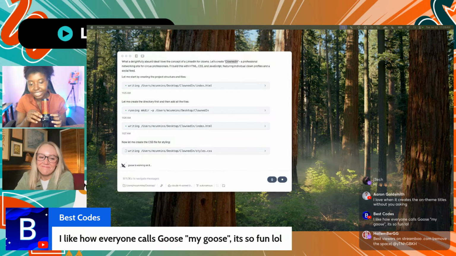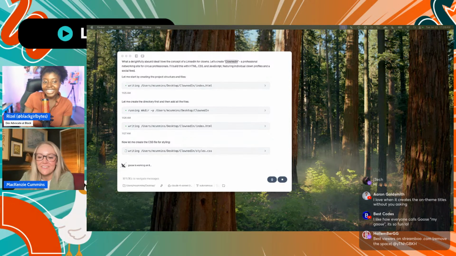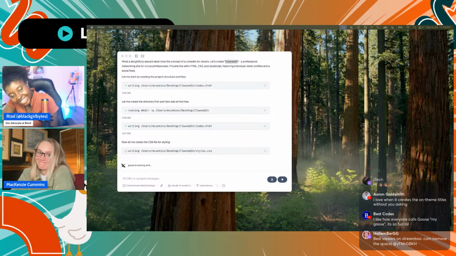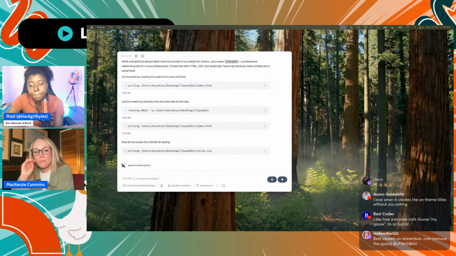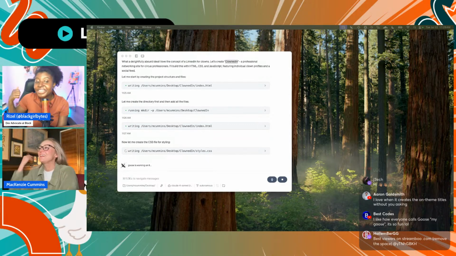And Best Gold says, I love how everyone calls Goose my Goose. It's so fun. Yeah, I do as well. I love calling it my goose, especially when somebody's asking me for an update on something. I'm like, oh, so sorry, my goose is taking so long to load. It's like another amorphic being I can place blame on when I'm behind on a project deadline. It's not me, it's my goose. I'm so sorry, my goose.